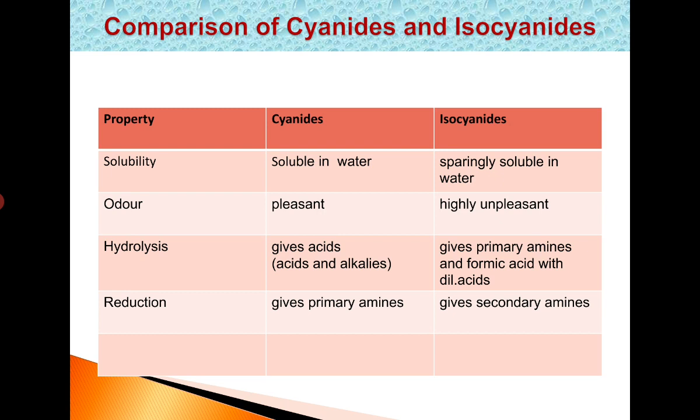And next we saw some electrophilic substitution reactions of aromatic amines. Next diazotization. What is diazotization? That is the preparation of benzene diazonium chloride, and we saw the uses, applications and synthetic importance of benzene diazonium chloride. I think all these we saw in the third part. And now in this fourth part we saw the comparisons between primary, secondary and tertiary amines, and the comparisons between alkyl amines and aryl amines. Some similarities we have seen, and lastly we discussed cyanides and isocyanides also.